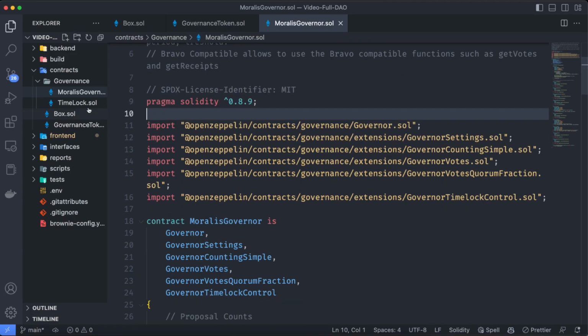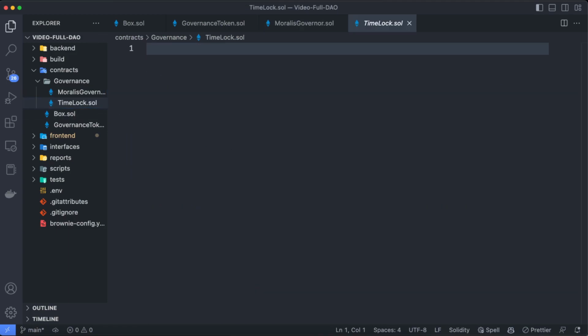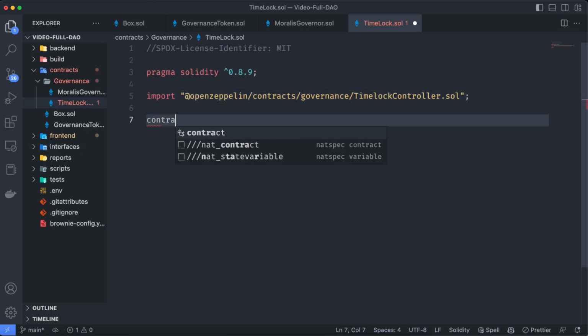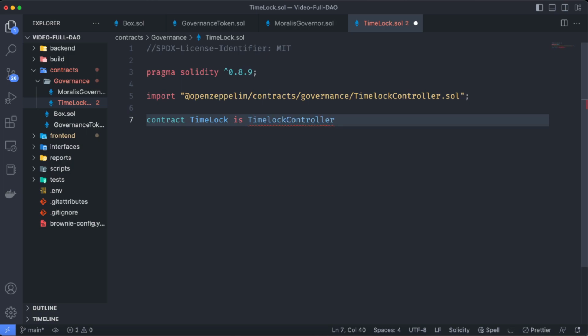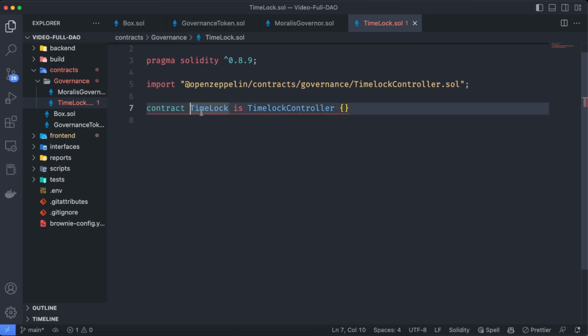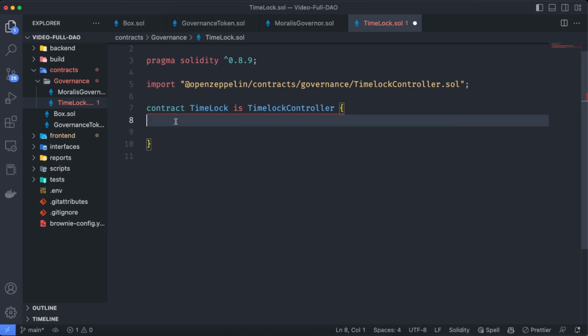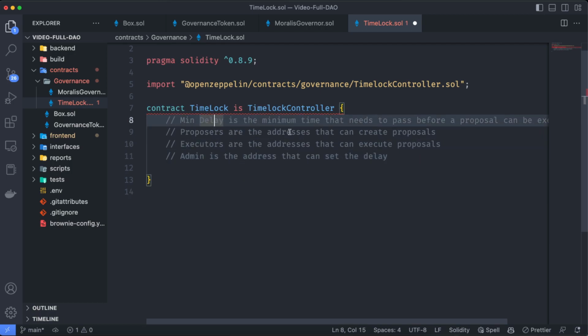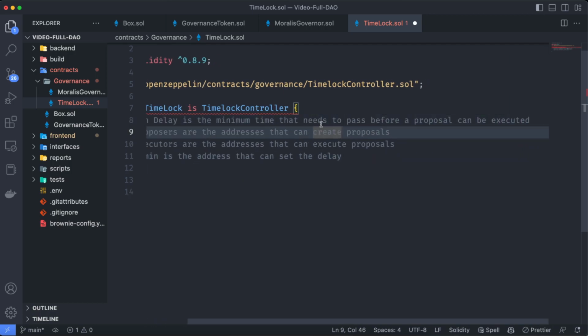So the last smart contract for us is going to be the time lock. Let's set up the basics over here, the license, the version of Solidity, and also we are going to again use the OpenZeppelin standard TimelockController. So let's say contract TimeLock is TimelockController. Again, we are going to have to make some implementations over here, but let's check something. This TimelockController is going to help us to set up the following. First, the min delay, which is the minimum time that needs to pass before a proposal can be executed.